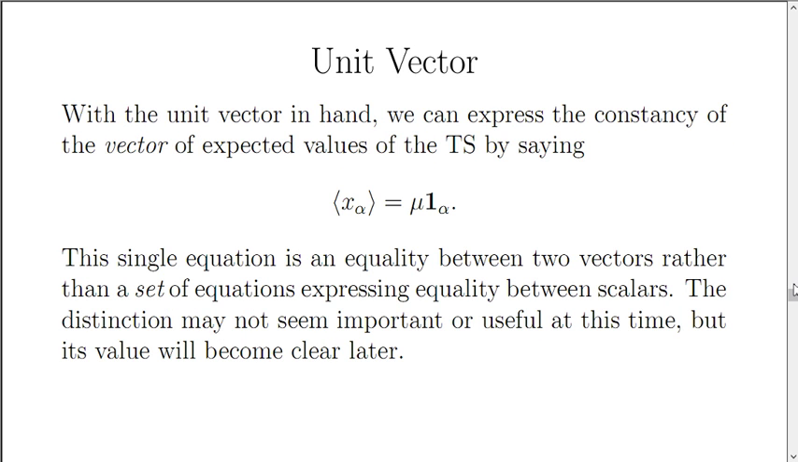And with that in hand, we can express the constancy of the vector of expected values of the time series by saying that the expected value of x sub alpha is equal to mu times the unit vector sub alpha. And therefore, we have an equation which is an equality between two vectors: a vector of expected values on the left, and a constant mu times the unit vector on the right. Now, this distinction may not seem very important or useful at this time, but later on, I hope, its value becomes clear.